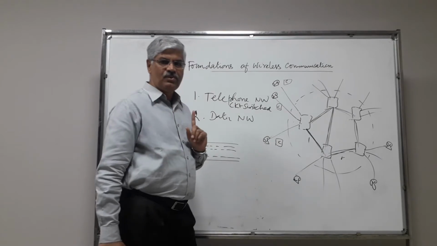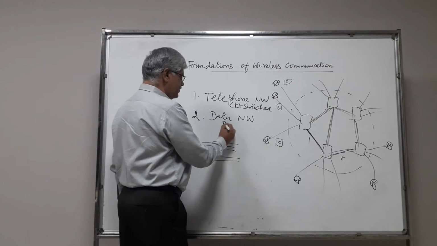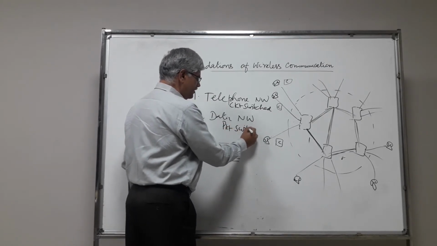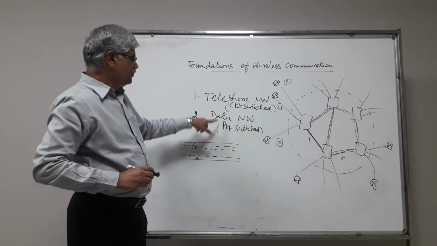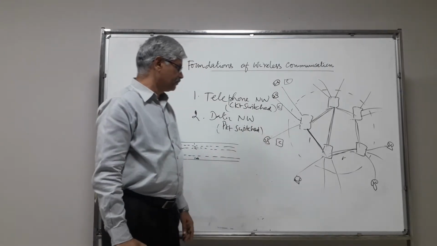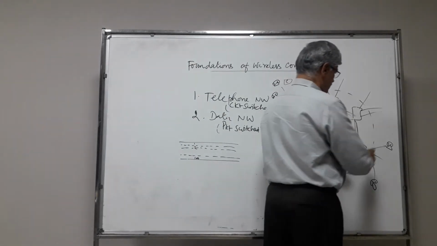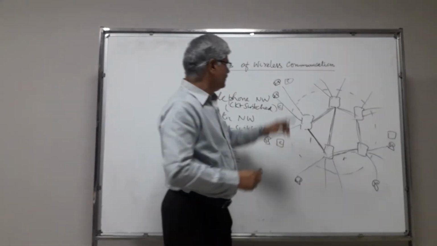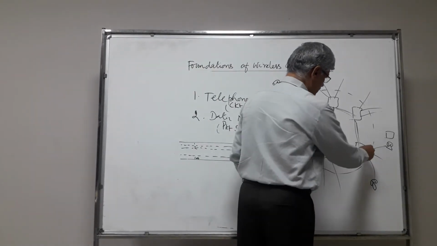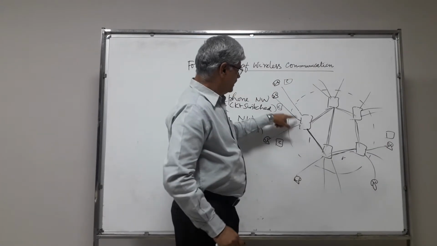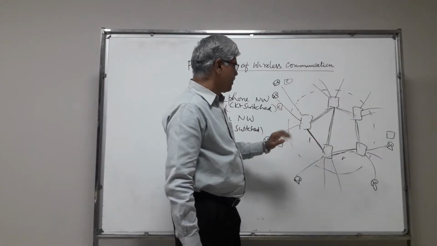The algorithm used for transferring data across the network is called packet switching. Previously it was circuit switching, but here it is called packet switching. What does it mean? Suppose this computer wants to talk to this computer. From here, it has to go through this path. It can go through this, or it can go like that. Similarly, voice also would have taken that path.